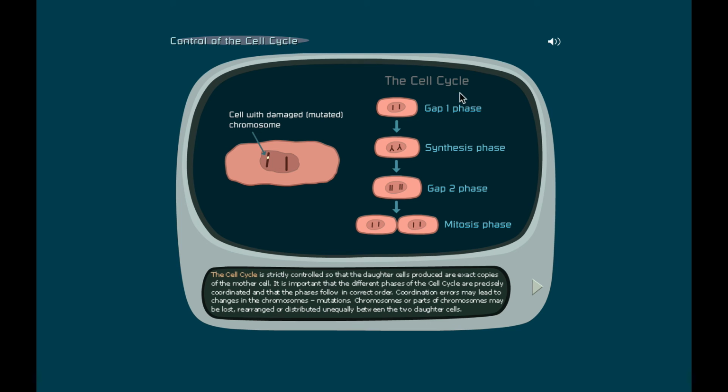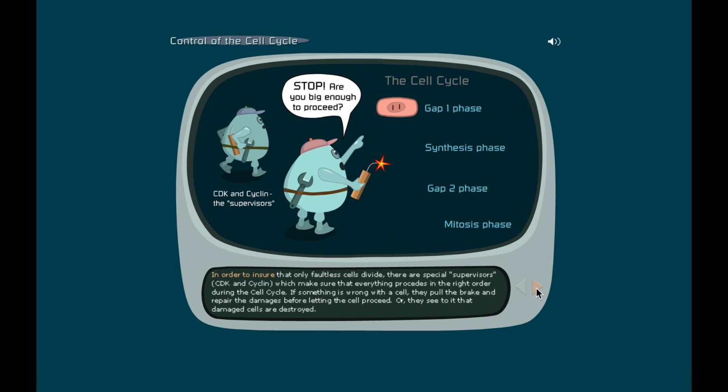Here we can see the cell cycle, G1, synthesis, gap, and then mitosis, kind of like a summary flow chart. And here we go. It's giving us some questions here. It says, stop. Are you big enough to proceed? That's what happens in the gap 1 checkpoint. Little narration down below.